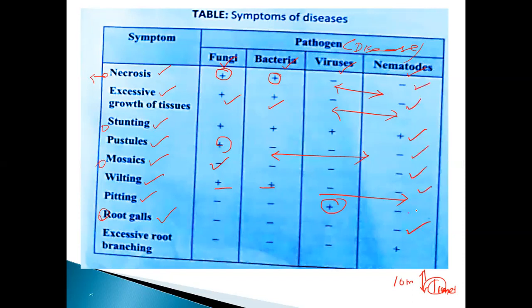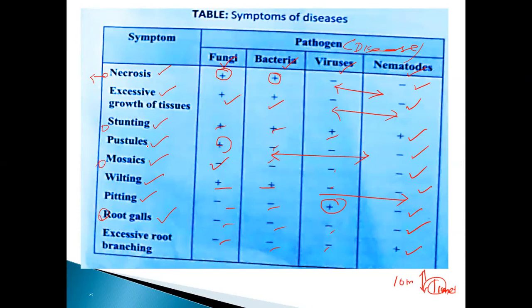Okay, my dears. And the last one, excessive root branching. See, the nematode gives a positive result. The remaining things are all giving the negative result. Okay, my dears. So these are the important points: diseases, what the pathogen is, how it will result, and what symptoms it will produce.